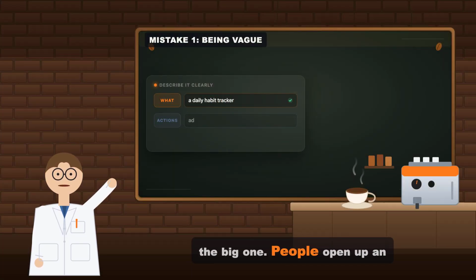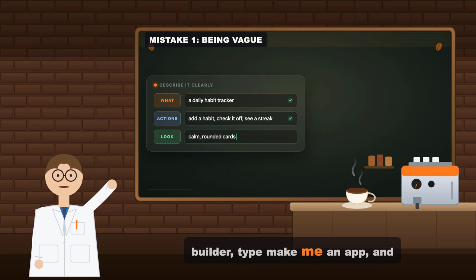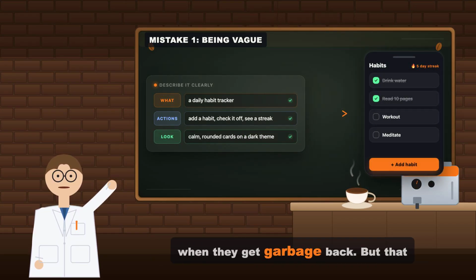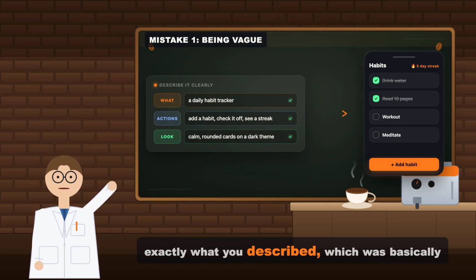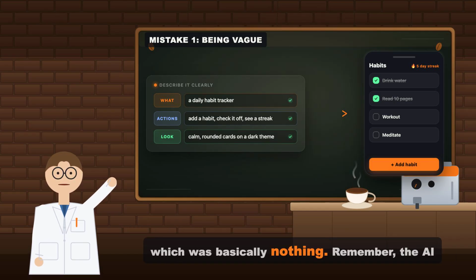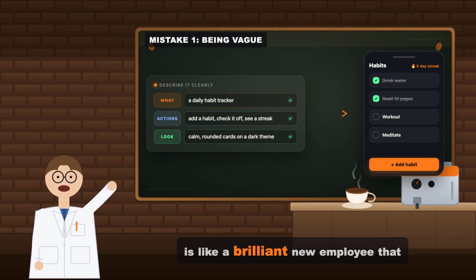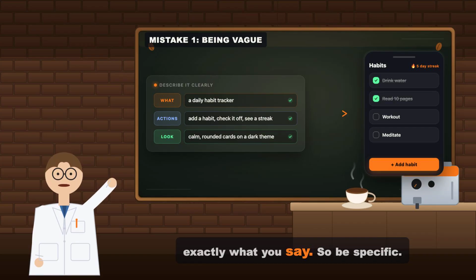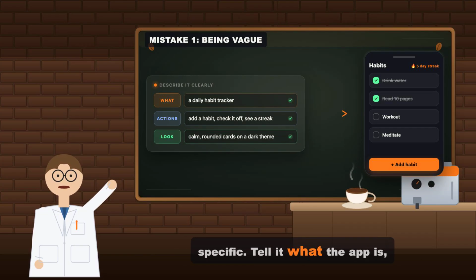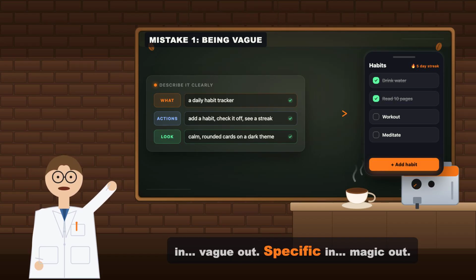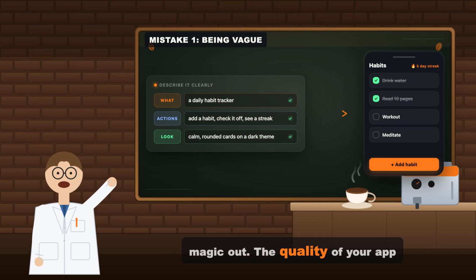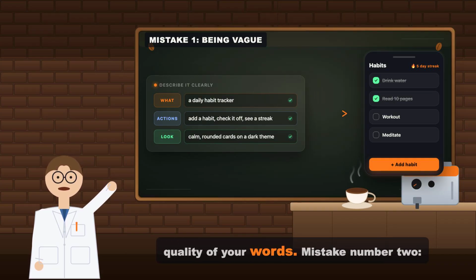This is the big one. People open up an AI builder, type "make me an app," and then they're shocked when they get garbage back. But that is not the AI's fault. It built exactly what you described, which was basically nothing. Remember, the AI is like a brilliant new employee that does exactly what you say. So be specific. Tell it what the app is, what the user can do, and what it should look like. Vague in, vague out. Specific in, magic out. The quality of your app is the quality of your words.